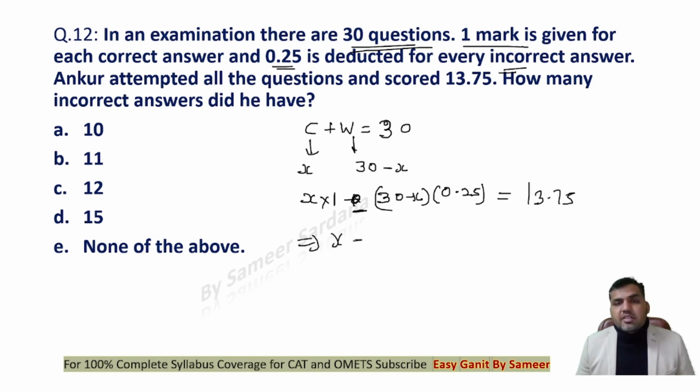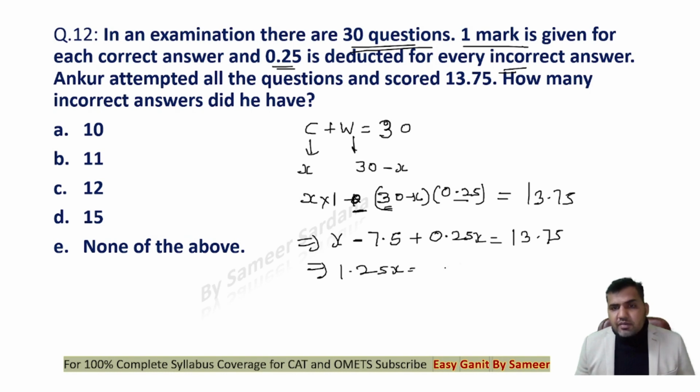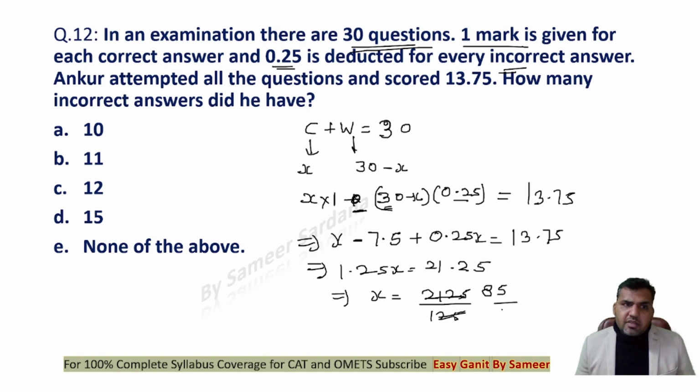I'm sure you'll get the answer this time. Now this is 0.25 into 30, which is 7.5. Okay, so I guess this is where we were wrong, right? Plus 0.25x is equal to 13.75. So we have 1.25x is equal to 13.75 plus 7.5, which is 21.25. Okay, now we got it correct. 21.25 upon 1.25 is 17.